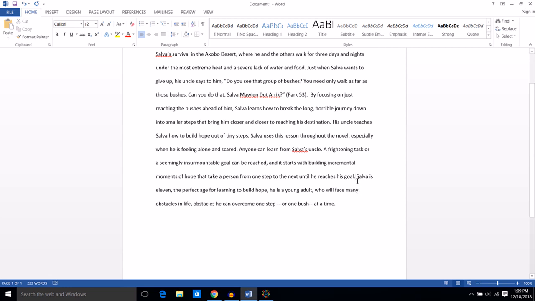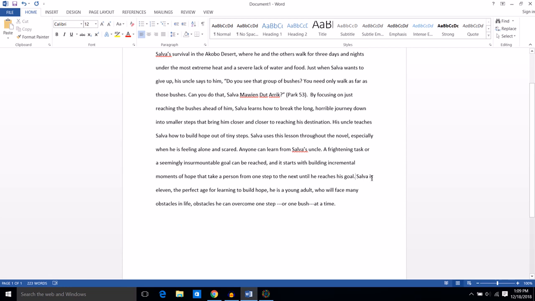Okay, my next sentence: Salva is 11. So I know that there is no action verb. Obviously it's a linking verb, so I'm going to look here. Who is 11? Salva, there's my subject. What word is connecting Salva to 11? My linking verb, there it is: is.